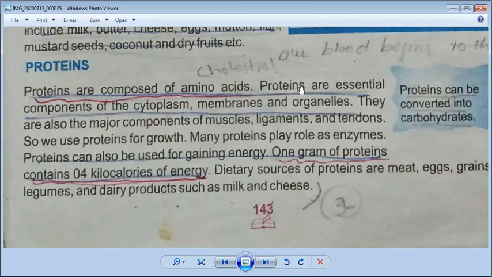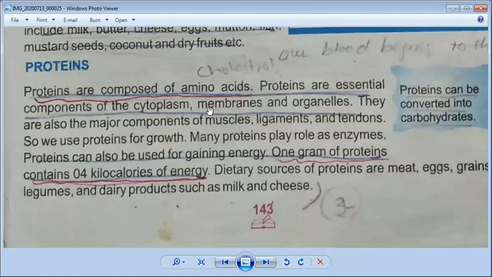So proteins are an essential, important component of the cytoplasm. You all know cytoplasm is a jelly-like substance present inside the cells, and many organelles are stored inside the membranes. If it is an animal cell, its outer covering is made by a thin membrane called the cell membrane. And if we talk about a plant cell, the outer covering is made by cellulose, a chemical which makes the cell wall, and inside there is a membrane and organelles.